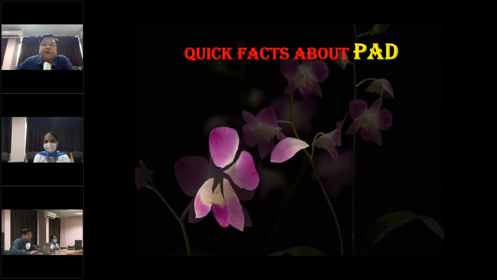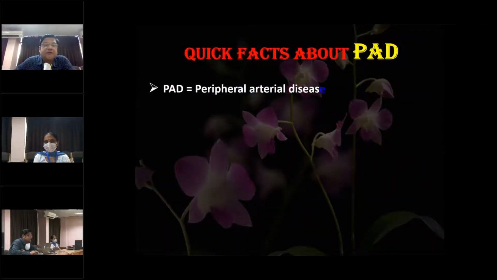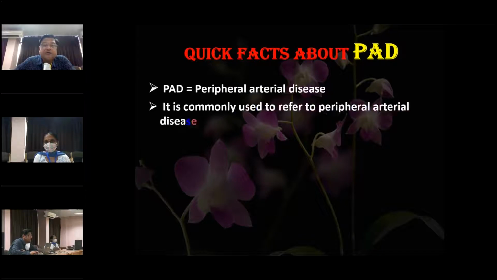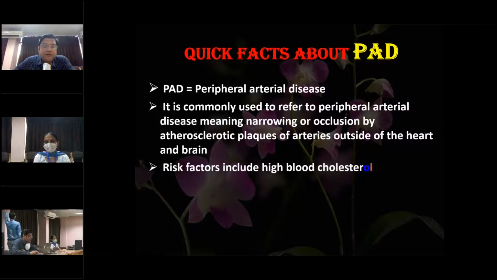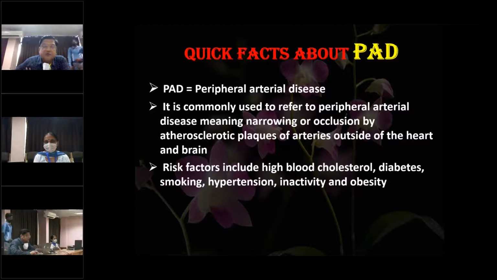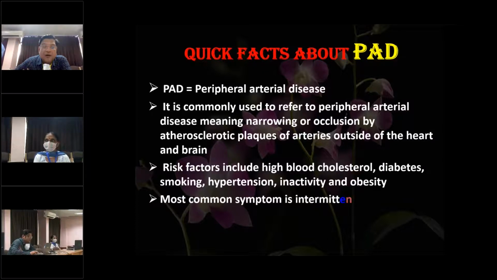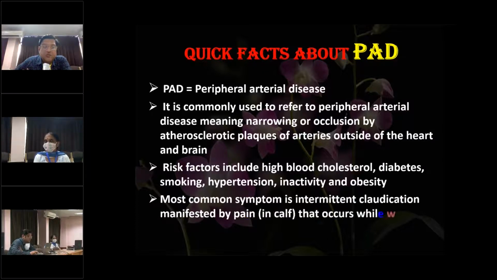Now, here are some quick facts about peripheral arterial disease. It is commonly used to refer to narrowing or occlusion by atherosclerotic plaques of arteries outside of the heart and brain. The risk factors include high blood cholesterol, diabetes, smoking, hypertension, inactivity, and obesity. The most common symptom is intermittent claudication, which is manifested by pain in the calf region that occurs while walking and dissipates at rest.